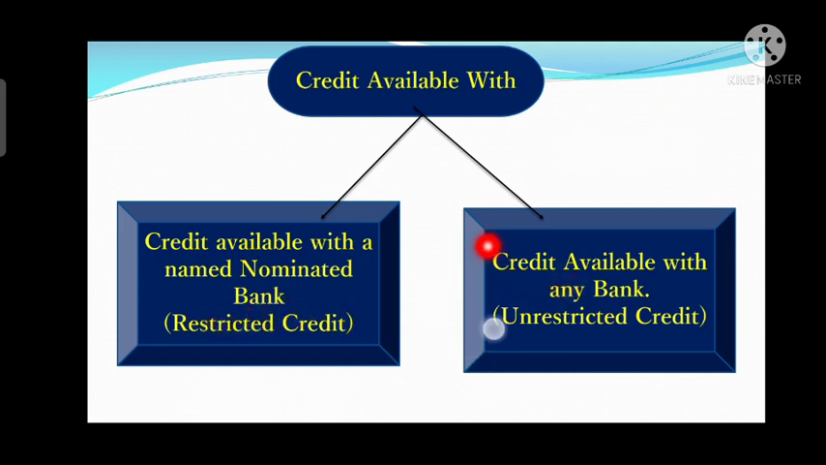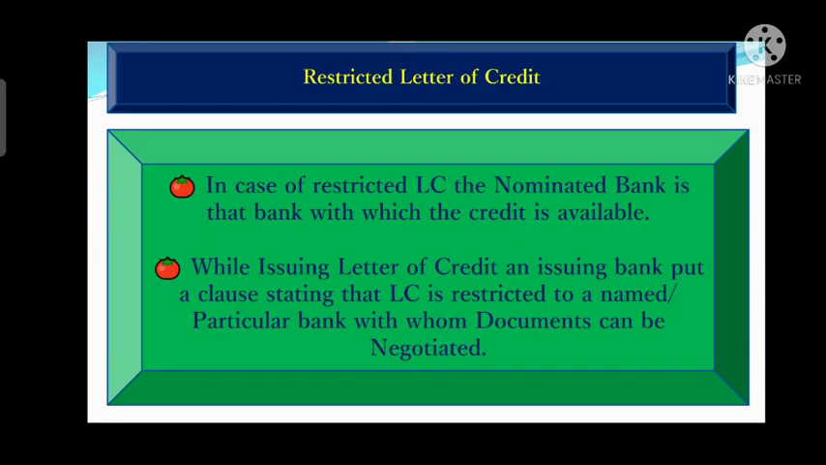When a credit is available to any bank, or when the credit is available freely, it means that it's an unrestricted credit. We will discuss both in detail. First we are going to discuss restricted LC. As the name suggests, restricted LC means the LC is restricted to a bank that is called the nominated bank. So under restricted LC, the credit is available with the nominated bank.